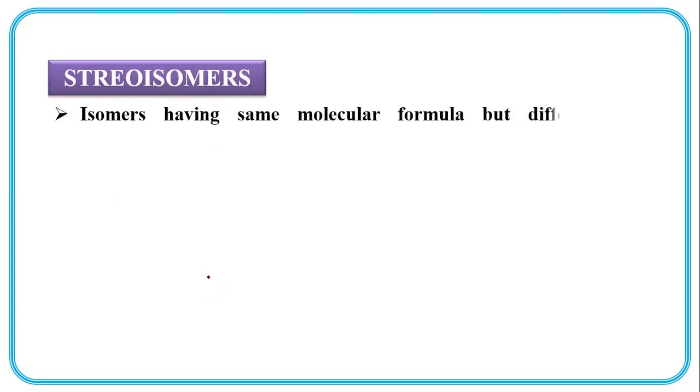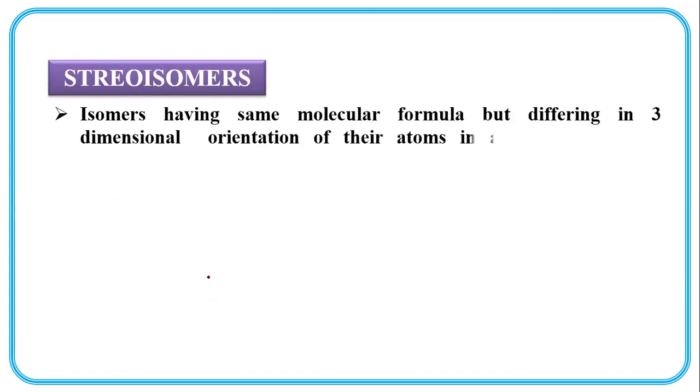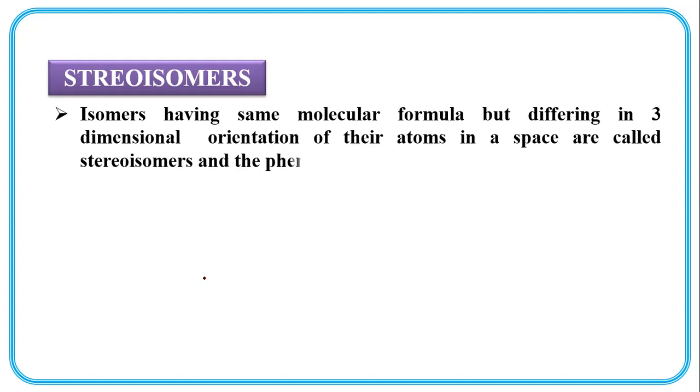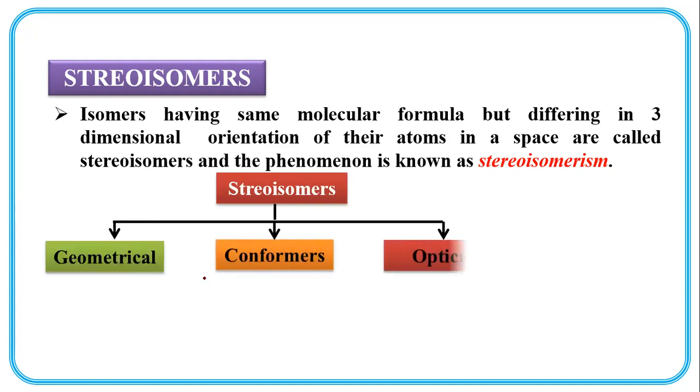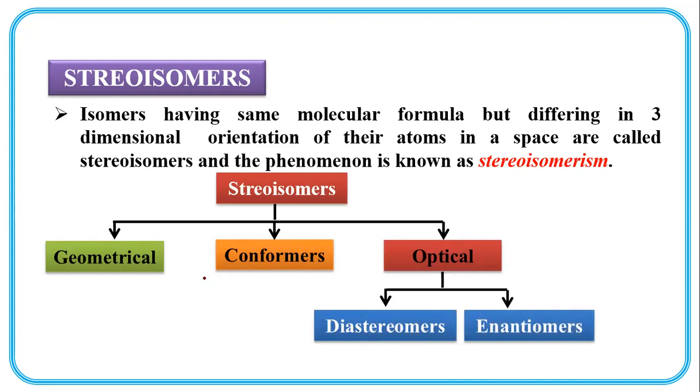Stereoisomers. Isomers having the same molecular formula but differing in the three-dimensional orientation of their atoms in space are called stereoisomers, and the phenomenon is known as stereoisomerism. Geometrical, conformers, optical. Optical again has diastereomers and enantiomers.